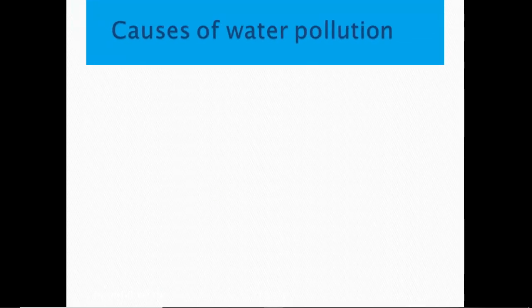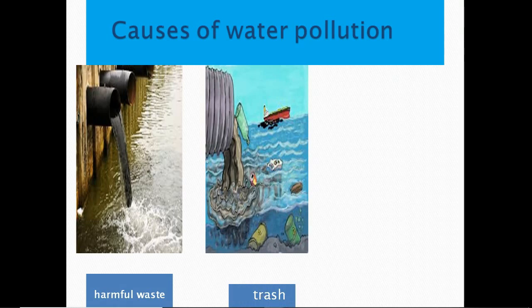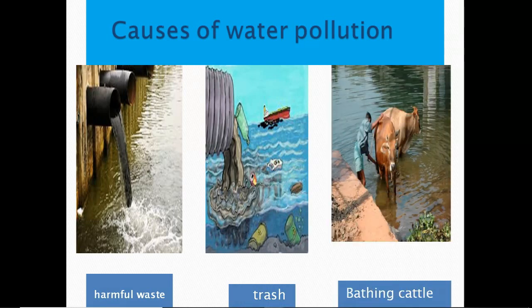Causes of water pollution. Do you know what are the causes of water pollution? First, follow this picture. Harmful waste, trash, bathing kettle. Those are the causes of water pollution.